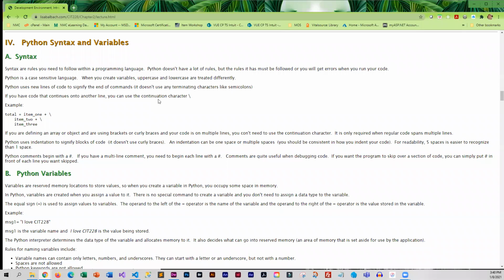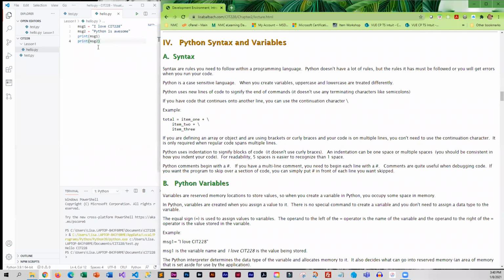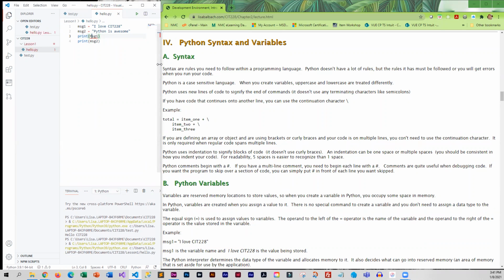Python does not have a lot of rules, but the rules that it has, you do need to pay attention to. So it is case sensitive. When you create variables, upper and lower case are treated differently. So if I did something like this, okay, I created the variable with lowercase, but then I try to print it with uppercase, I am going to get an error.